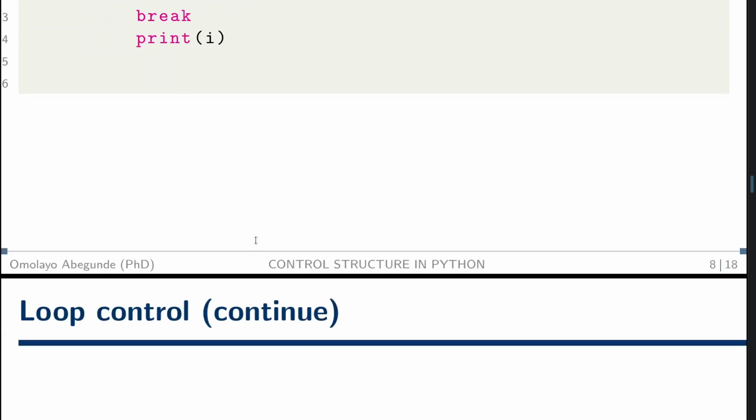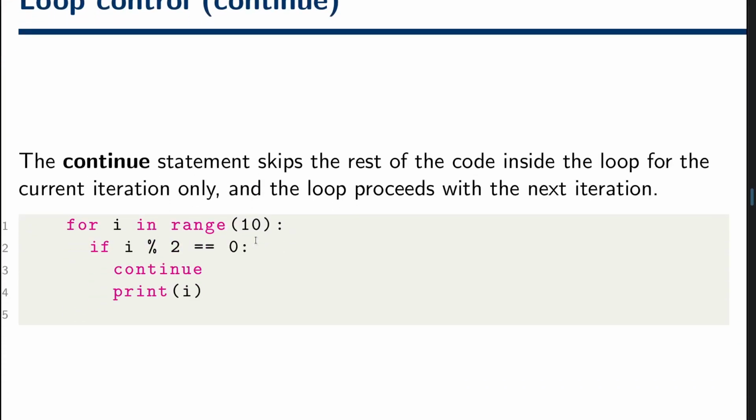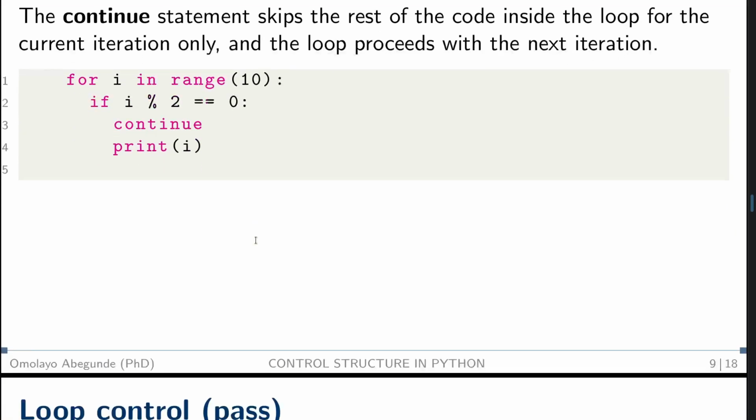Let's move to the other one, the continue statement. The continue statement will just jump. We just jump the conditions. So the continue statement skips the rest of the code inside the loop for the current iteration only, and the loop proceeds with the next iteration. I'm going to show us an example of this. I'm going to run it. We're going to see what this means in the future.